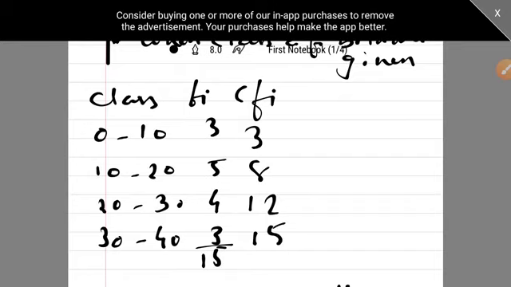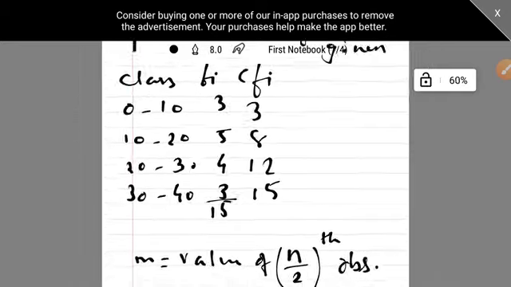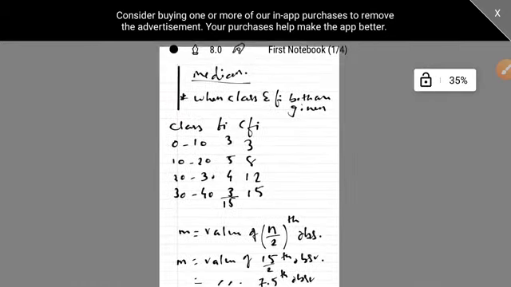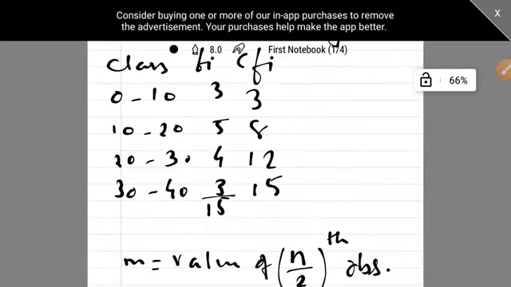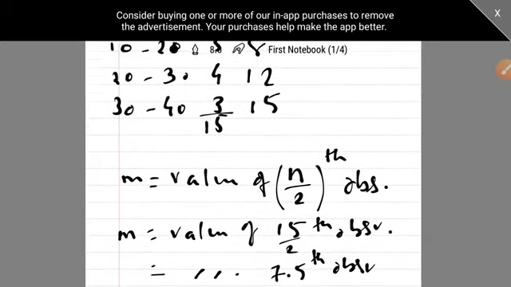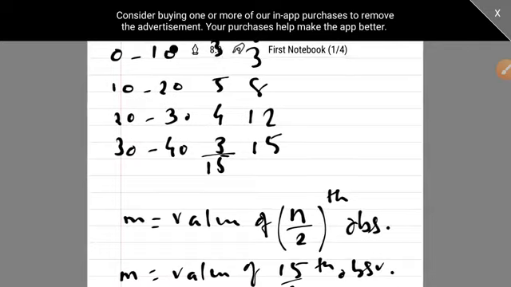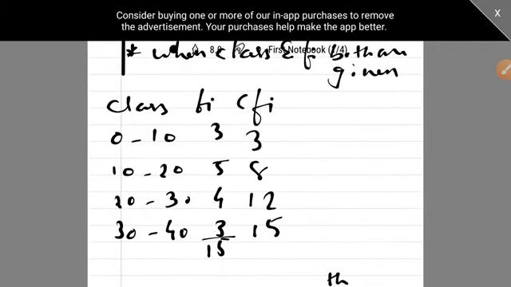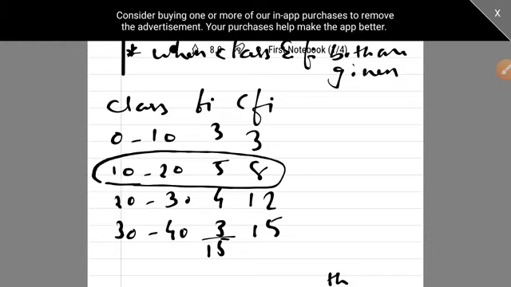So this is your cumulative frequency. Now you were searching for this 7.5th observation, and you can see your 7.5th observation lies exactly here, because up to 3 it is here, and after 3, 4 5 6 7 8 is here. So your 7.5 is here.